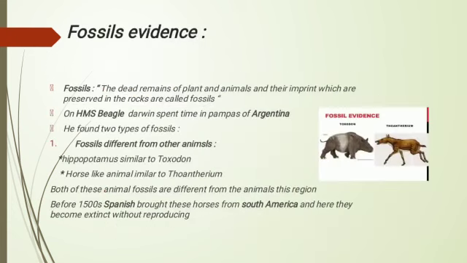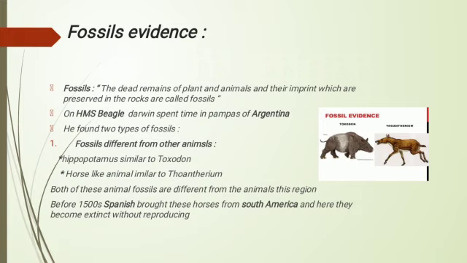The next is fossils evidence. What are fossils? The dead remains of plants and animals and their imprints which are preserved in the rocks are called fossils. On the HMS Beagle, Darwin spent some of his time in the pampas of Argentina. In this land, he found two types of fossils: fossils which had similarities with the animals of Argentina, and fossils of animals which are totally different from the species of Argentina.